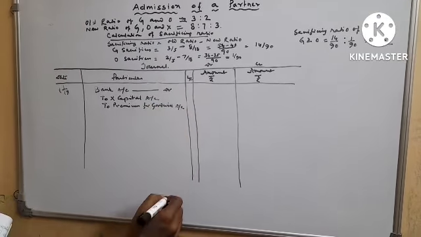Bank will be 35,000. X capital how much? X capital is 20,000. Premium is how much? 15,000.